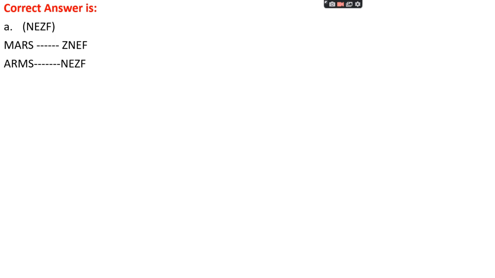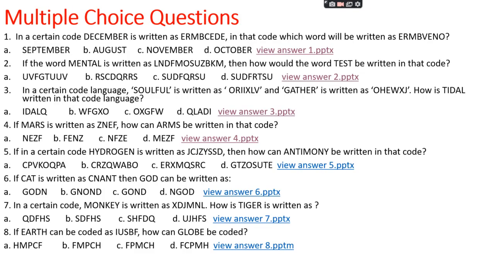Okay. MARS, Mars. The code for Mars is ZNEF. For arms, ARMS, the code for M is Z. For A, that is N. For R, that is E. For S, that is F. So for ARMS, for A, that is N. For R, that is E. For M, that is Z. For S, that is F. So the arms code is NEZF.